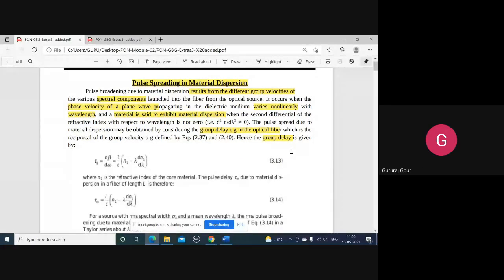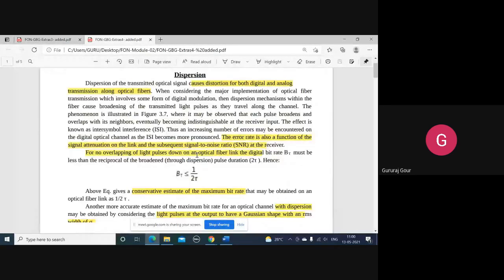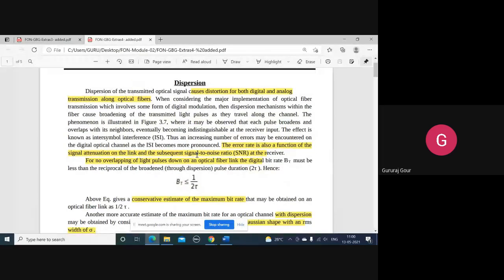Today we are discussing the main concept underlying the dispersion. So far we discussed dispersion a little bit in depth, telling its main cause, the pulse spreading or overlapping between the pulses that we are getting from the light rays propagating in the optical fiber. Just to recap, dispersion is nothing but an ISI, or intersymbol interference.